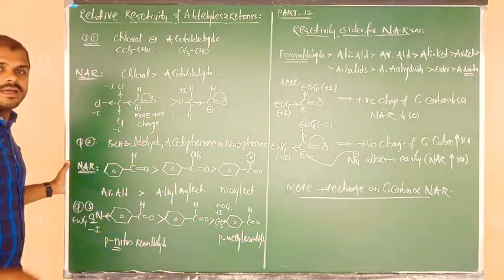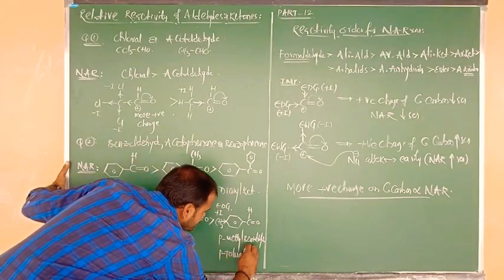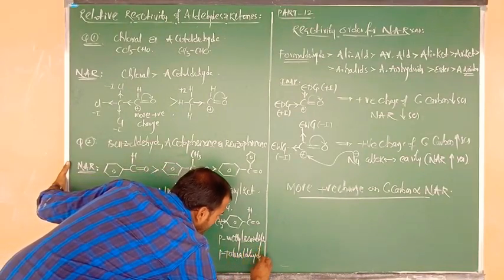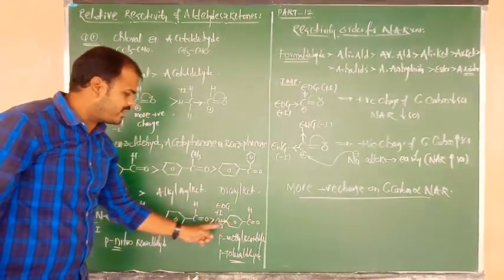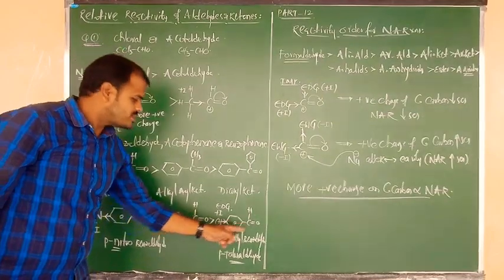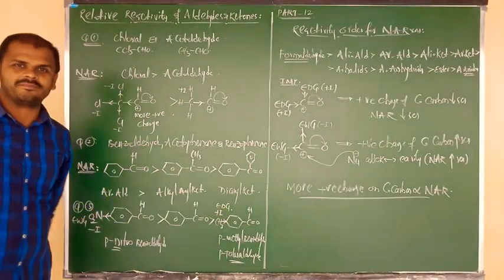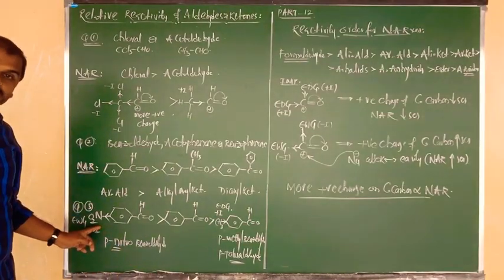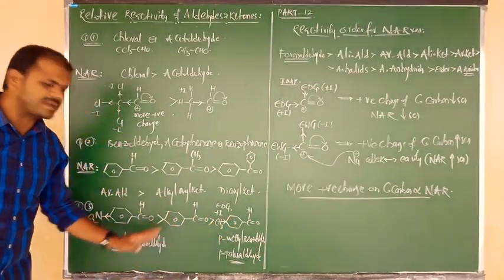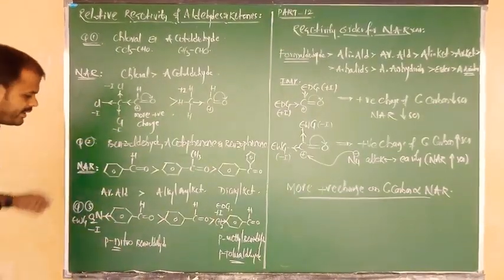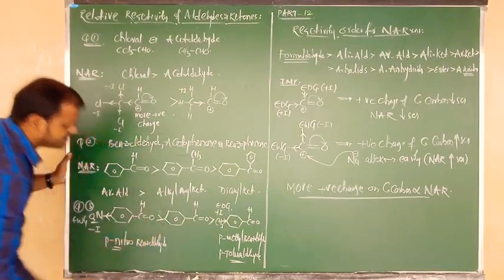Para-methyl benzaldehyde, and another name is para-tolualdehyde, very very important. So para plus what is there? A CH3 group. So this is called para-tolualdehyde, meaning toluene plus aldehyde. And this has the electron withdrawing group nitro: para-nitrobenzaldehyde. This is para-methyl benzaldehyde. This is benzaldehyde, neither withdrawing nor donating, so it has moderate reactivity towards nucleophilic addition reactions.